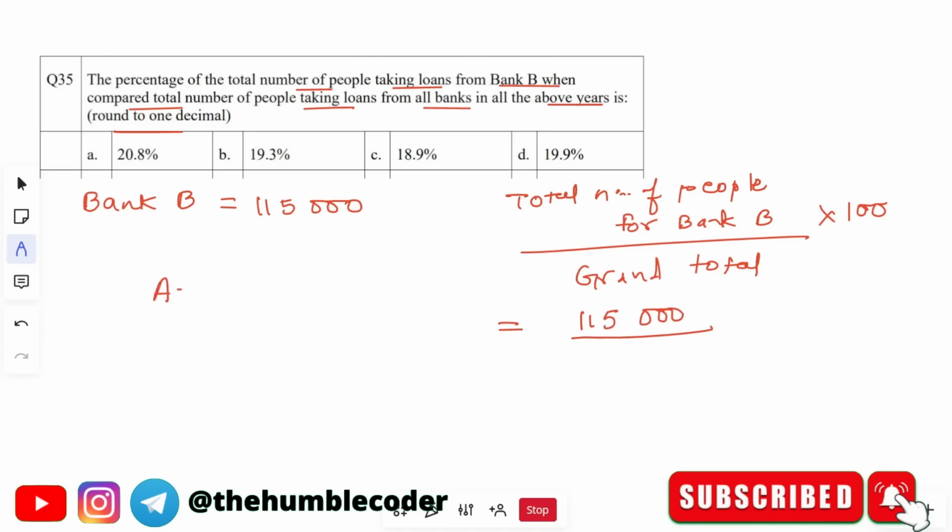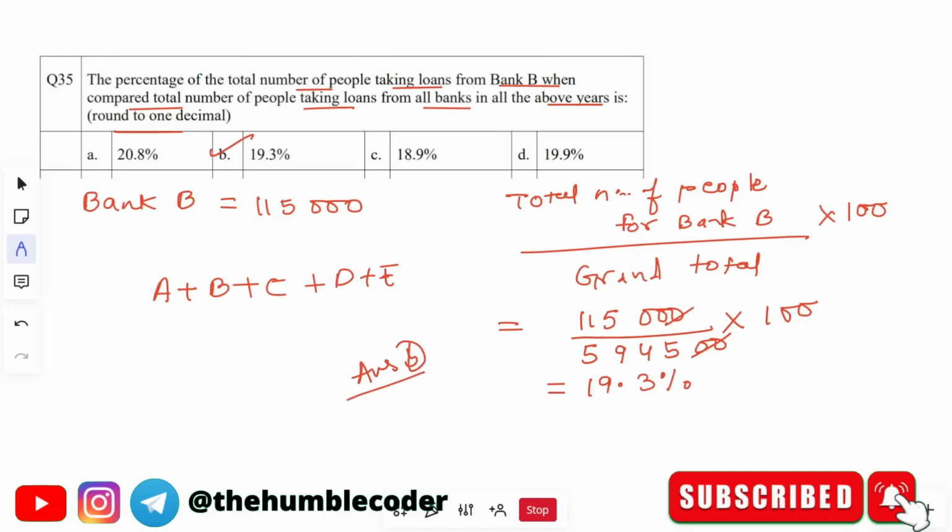The grand total is nothing but the summation of all the people in A, B, C, D and E. Whatever values we have found on the top, you have to sum all those values. When you sum all those values, you get 594,500, multiplied by 100. This is going to give us the percentage. When you finally solve it, this will get cancelled with this, and further you will get the final percentage value as 19.3%. So the correct answer for this question is option B, that is 19.3%.